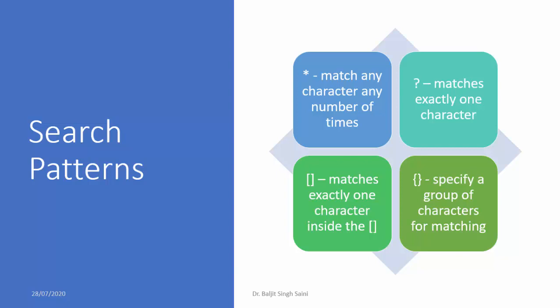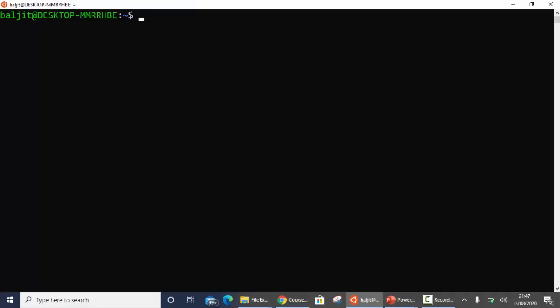Now, there are certain wildcards that we can use to make these patterns. The wildcards that we can use are star, question mark, square brackets and curly braces. Now we are going to see how we can use these wildcards with the help of relevant examples, because in theory it might not make much sense. So we will shift to the practical aspect.